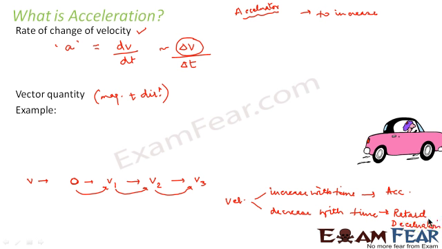So now let's go ahead and look at the velocity time graph. We have seen in our previous slides that the slope of a position time graph gives velocity. Similarly, the slope of a velocity time graph gives the value of acceleration. Let us suppose we plot the velocity time graph of the previous example which I just showed you.